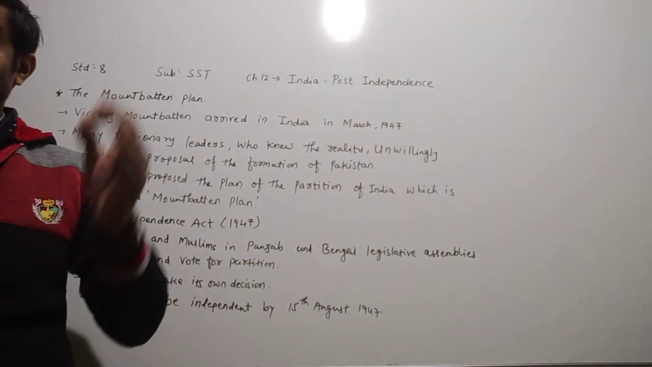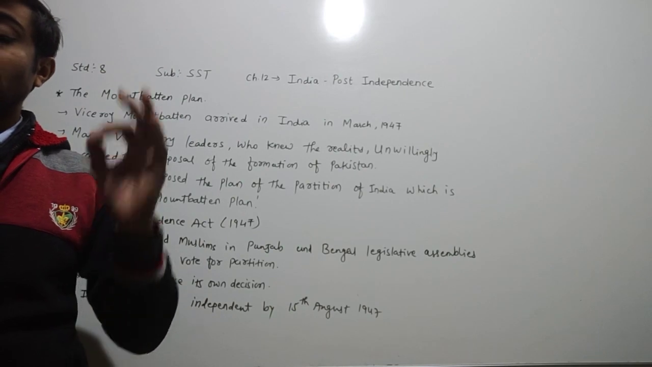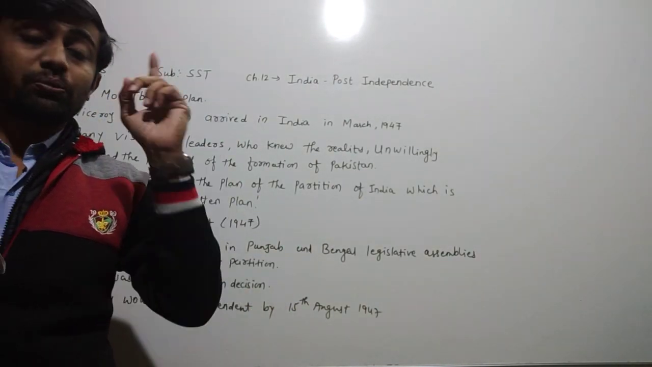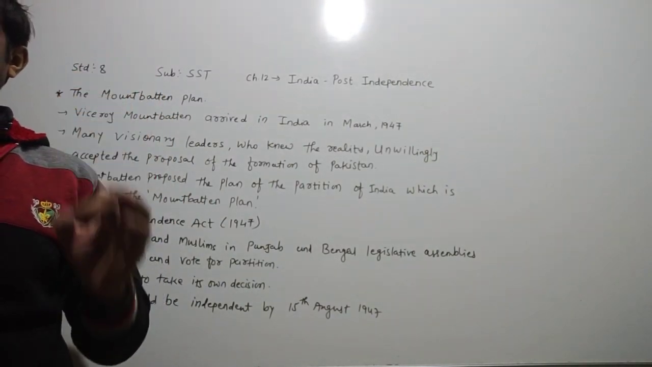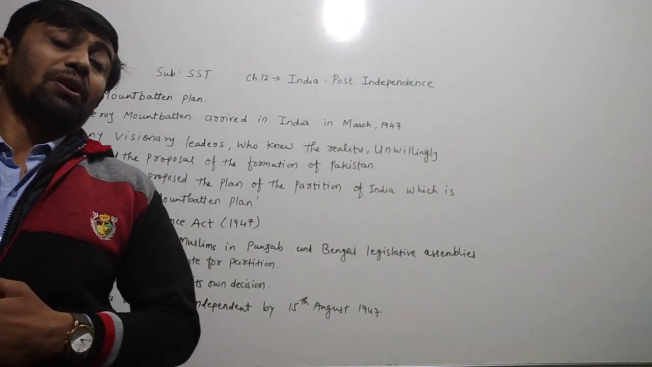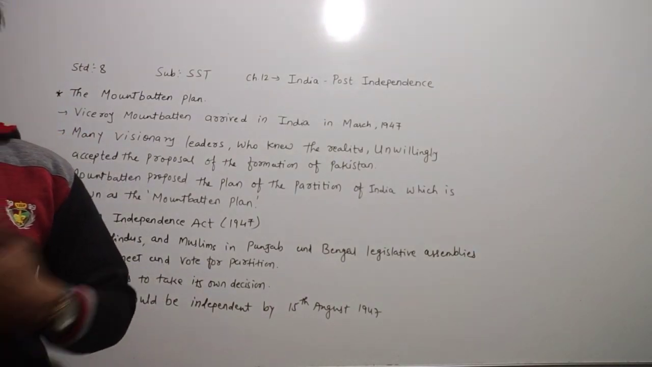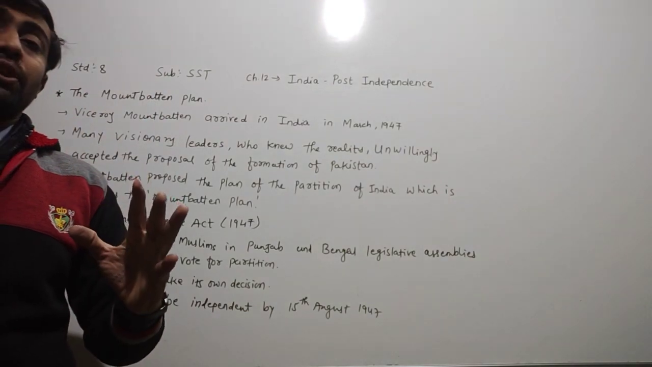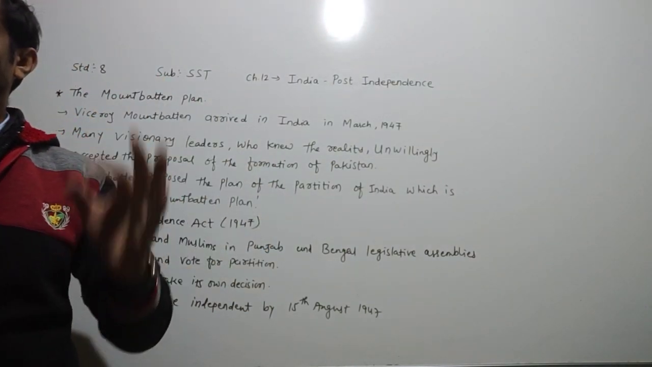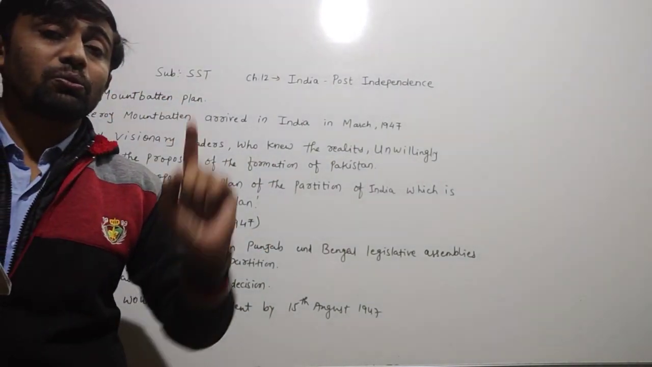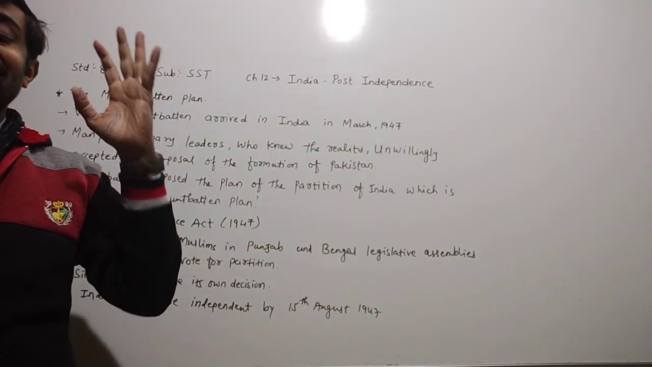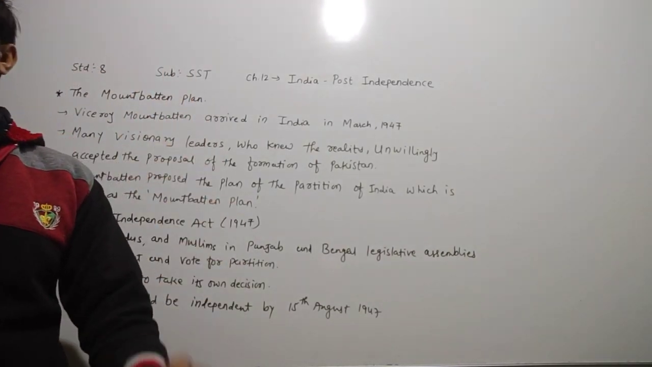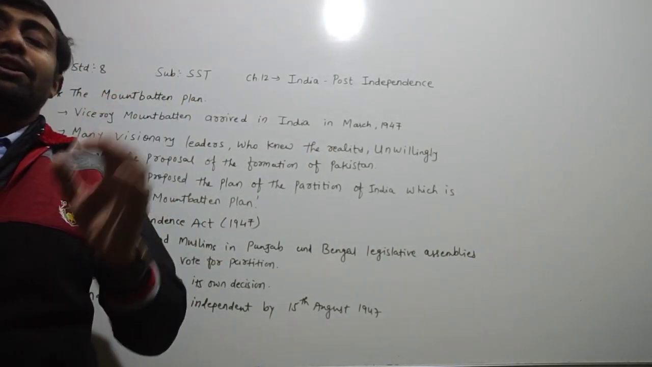After that, they have given that the fate of the Northwest Frontier Province and the Sylhet district of Assam was to be decided by a referendum. India would be independent on the 15th of August 1947.